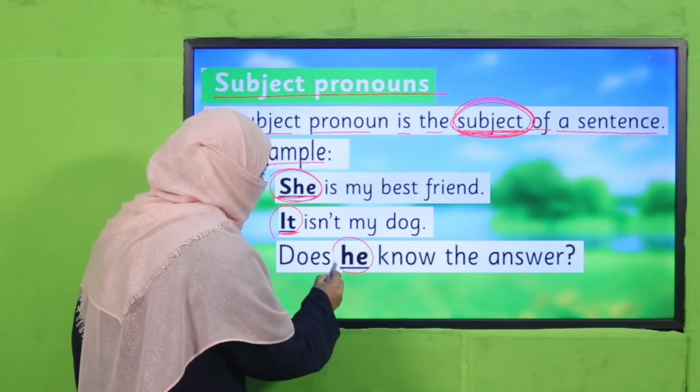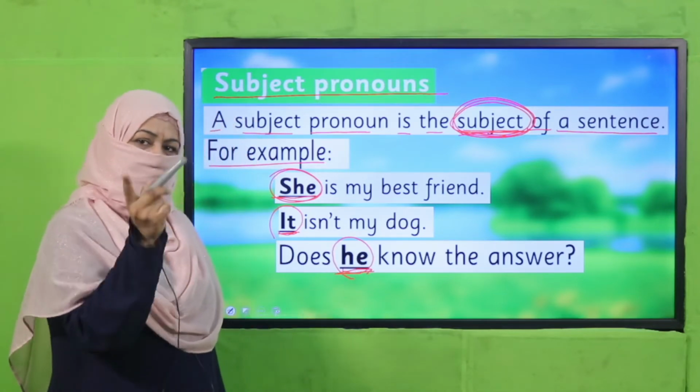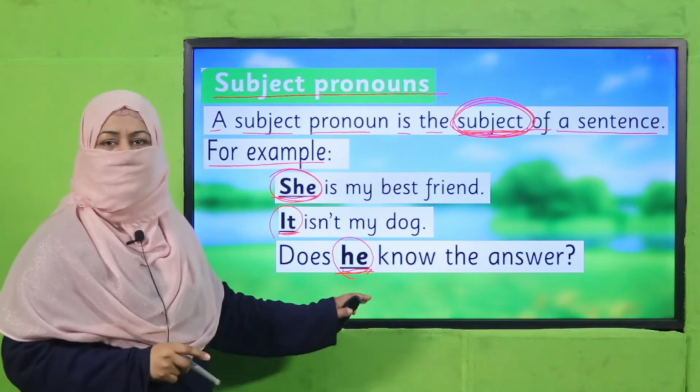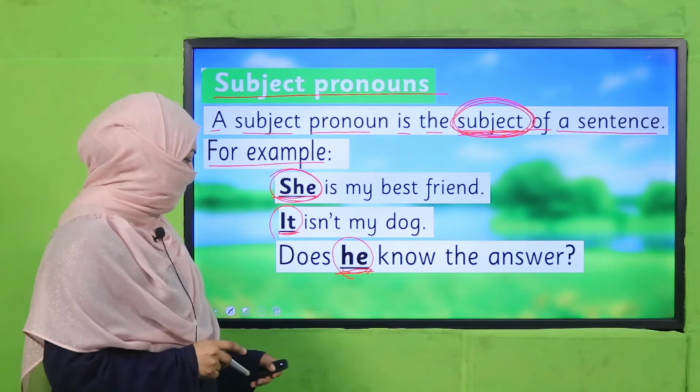Does he know the answer? So, he is referring to a noun and it is a subjective case, so it's a subject pronoun. Are you getting it? Good job.